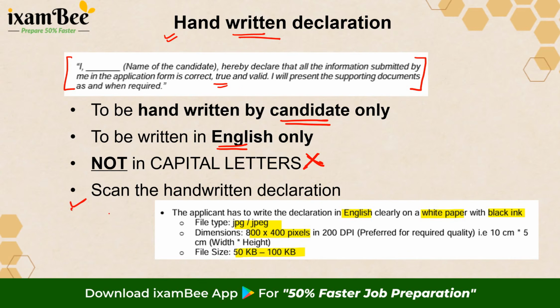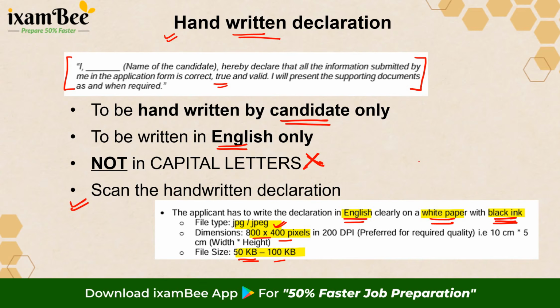Then you have to scan this handwritten declaration, and this handwritten declaration again should be in English, written on a white paper by black ink. It should be scanned as a JPG file with dimensions of 800 by 400 pixels approximately, and the size should be between 50 to 100 KB.